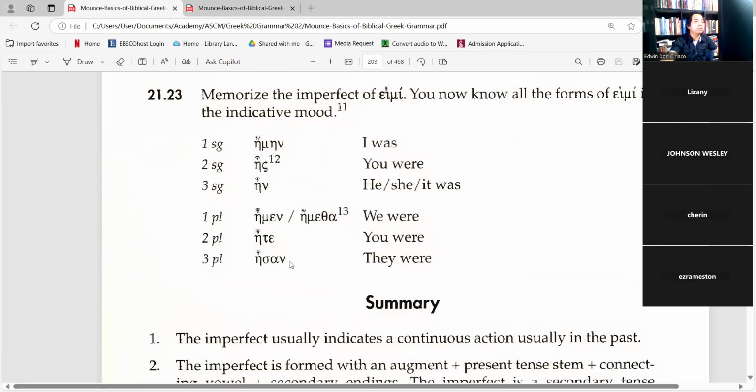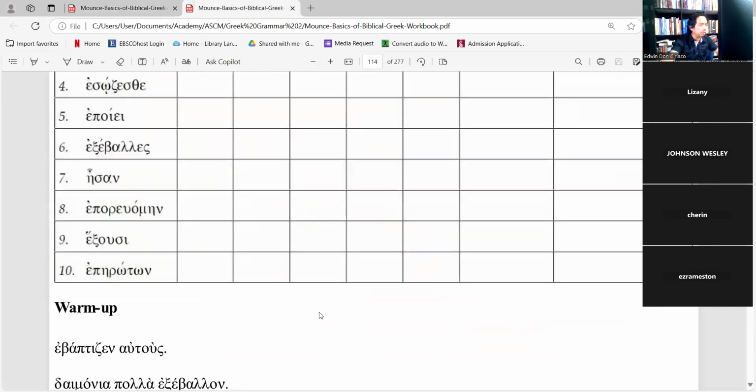This one, yes, it's a third person plural, asan. So they were. And then poreomen, which is from poreomai, I proceed. So it becomes poreome. And then this is passive form.